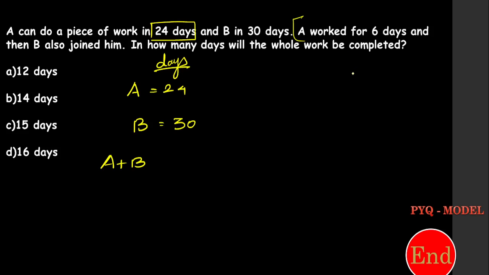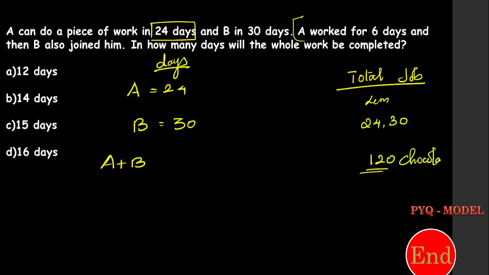Before that, I want to find the total job. If you want to find the total job, you need to find the LCM. The LCM for 24 and 30 is 120. So totally there are 120 chocolates. They want to complete these 120 chocolates. That is their job.